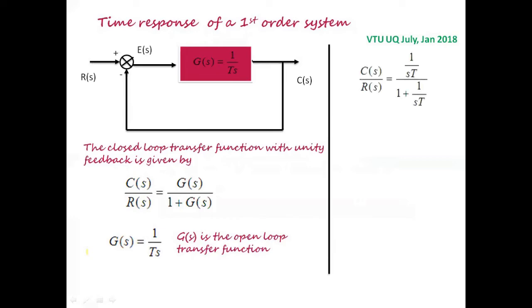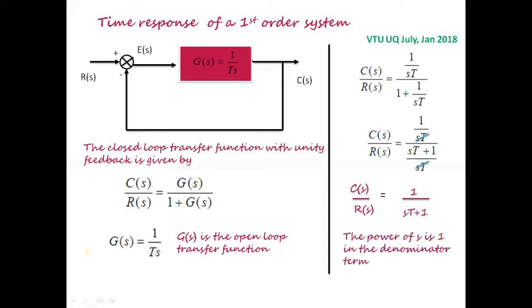So if you substitute for G of s in the above equation, we get C of s by R of s is equal to 1 by Ts, the whole divided by 1 plus 1 by Ts. Further simplifying, C of s by R of s will be equal to 1 by Ts, the whole divided by Ts plus 1 by Ts. Hence Ts and Ts will get cancelled out. After simplification, C of s by R of s will be equal to 1 by Ts plus 1.